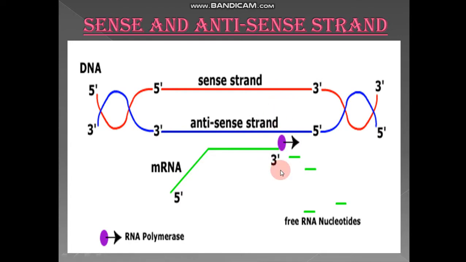The only difference will lie in thymine and uracil, because this is the DNA. So in DNA, thymine will be present, whereas in messenger RNA, in place of thymine, what will be present? Yes, in place of thymine, uracil will be present. So only this much difference is there between DNA and mRNA, that in DNA, thymine is present, whereas in messenger RNA, in place of thymine, uracil is present.